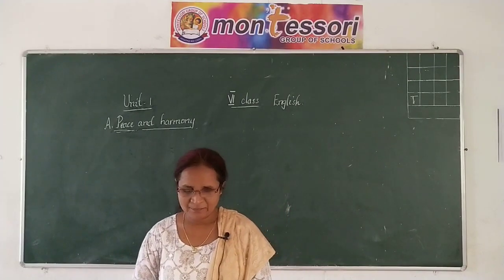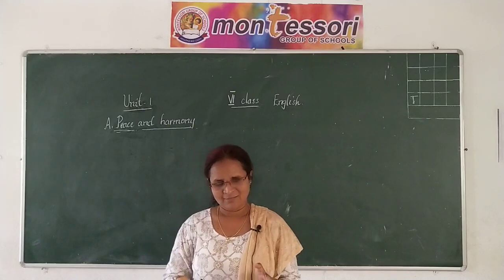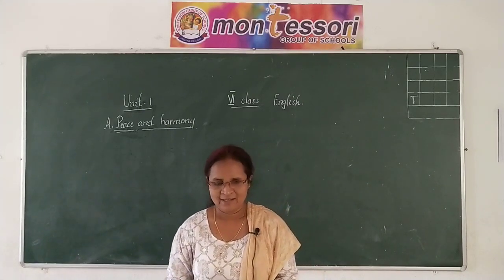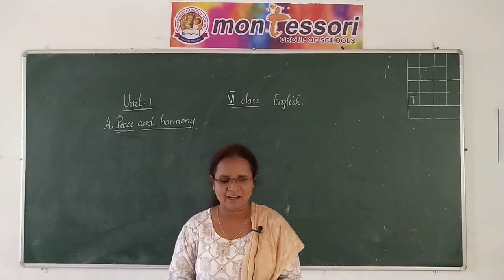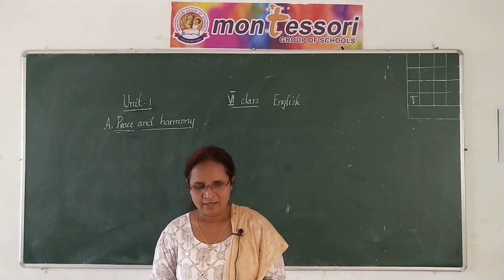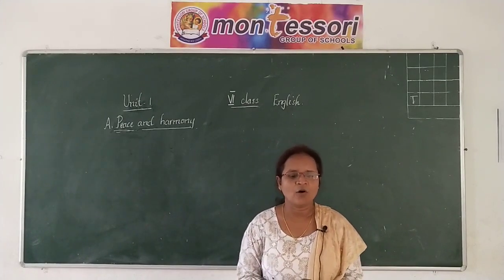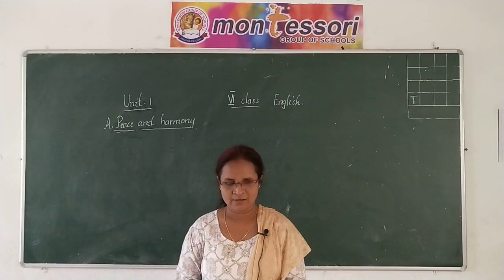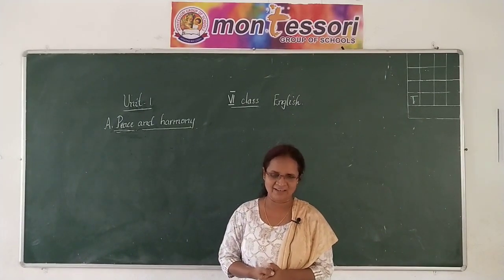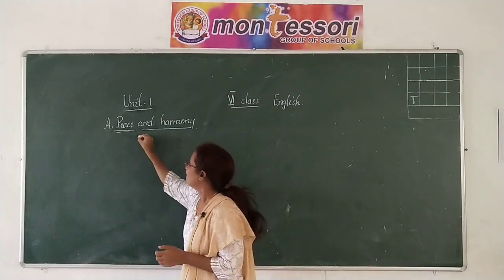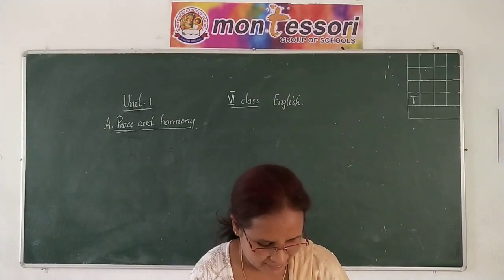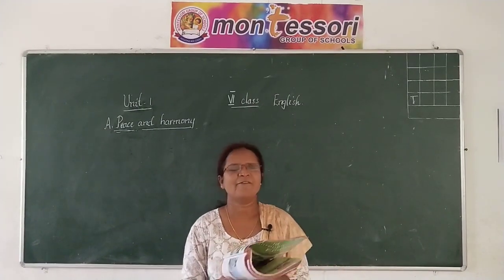So now today I want to tell you that your textbook unit 1 has 3 readings. Reading A is Peace and Harmony. Reading B is I Want Peace. Reading C is Grand Contest in the Forest. So let's start unit 1, reading A, Peace and Harmony. Before that, please open your textbook to page number 4.